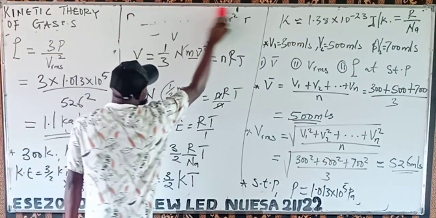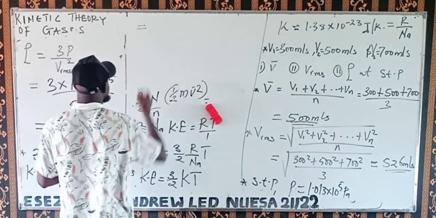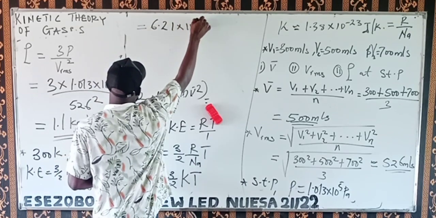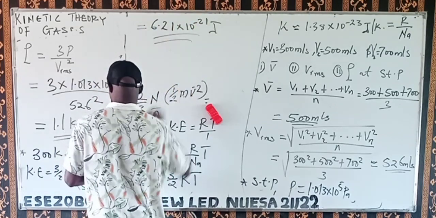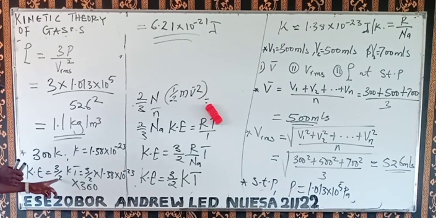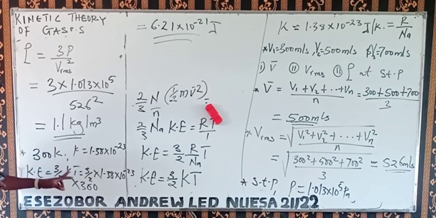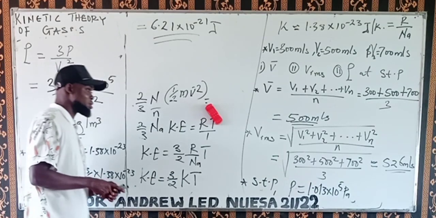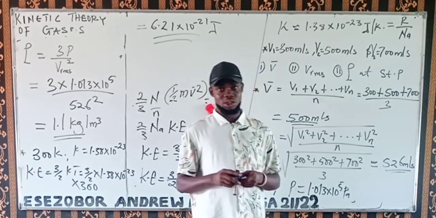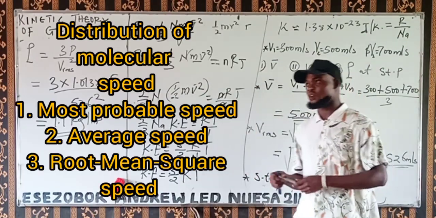If you do that very well, it is equal to 6.21 times 10 power minus 21 joules. That's the average translational kinetic energy. So just 3 over 2 kT. k is the Boltzmann constant, multiplied by the temperature of 300 Kelvin. When the temperature is not in Kelvin, ensure you convert the temperature to Kelvin. In this topic, all the temperatures should be in Kelvin. Take note.